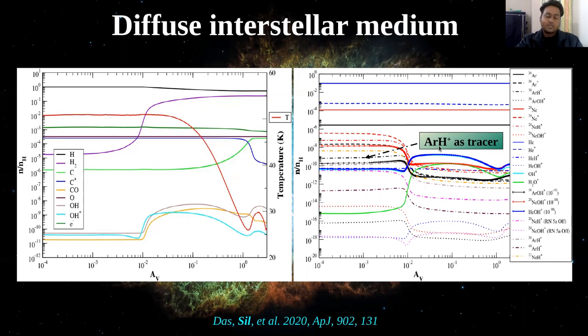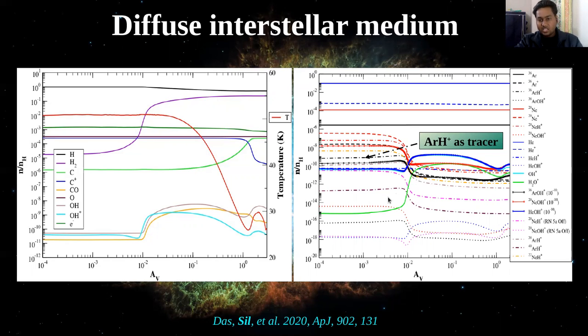ArH+ is a unique tracer of atomic gas, anti-correlated with H2 and correlated with the atomic cloud. You can see from here that H2 is increasing with visual extinction, but ArH+ is decreasing with visual extinction, so it anticorrelates with H2.